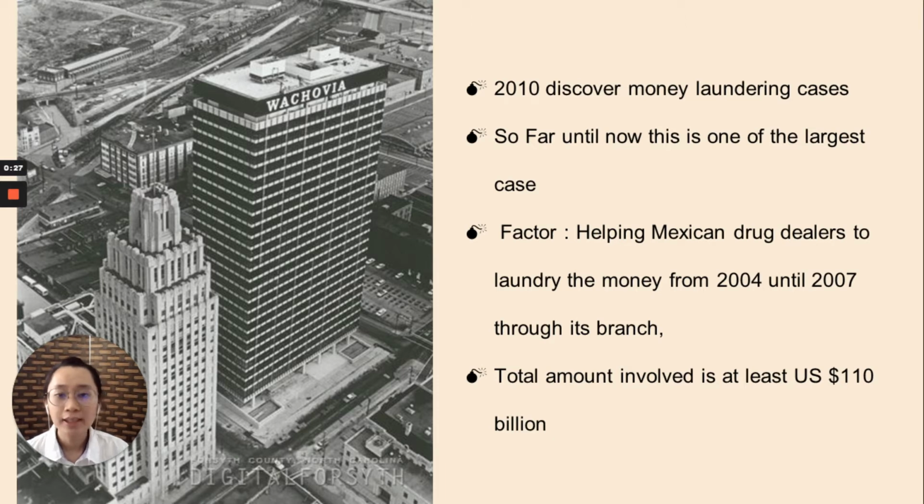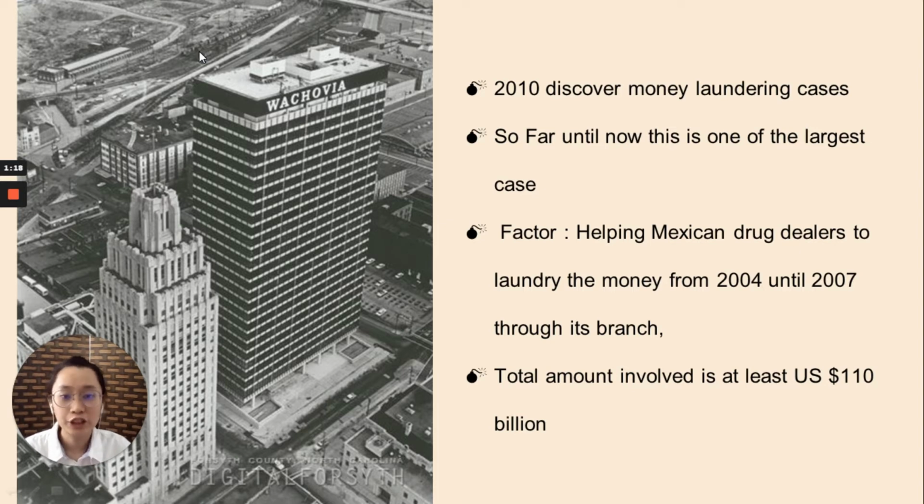After they investigated Wachovia Bank, they found out the members were helping Mexican drug dealers launder money from 2004 until 2007 through its branch. So it means that in those 3 years, they had been transferring money without any notice by the employees at the Wachovia Bank branch.